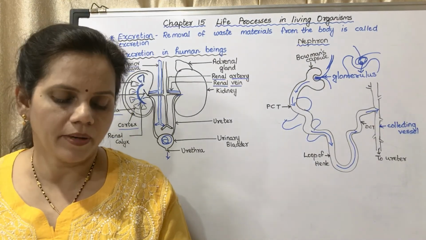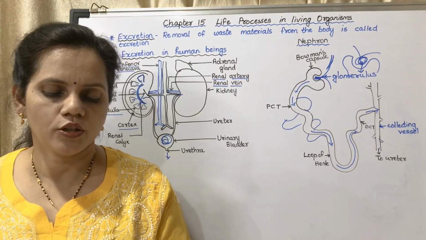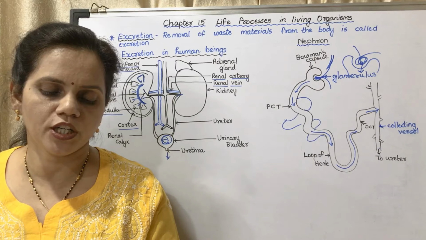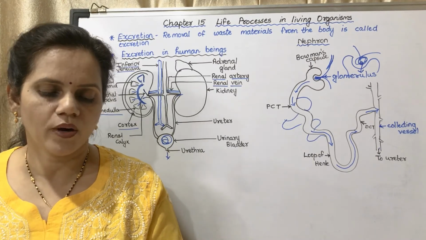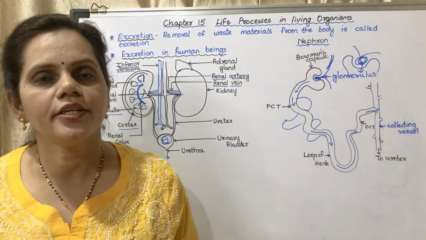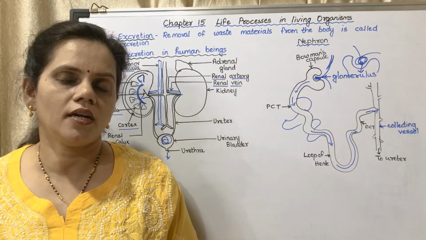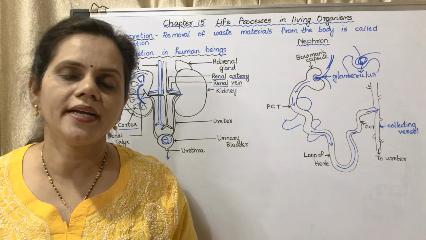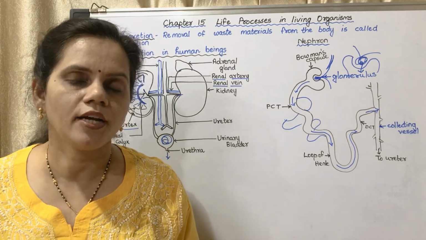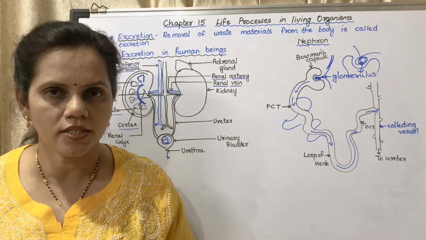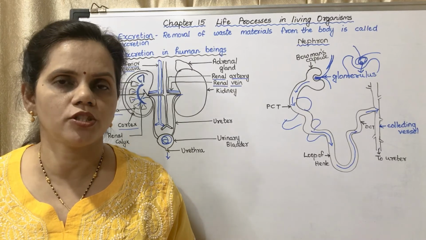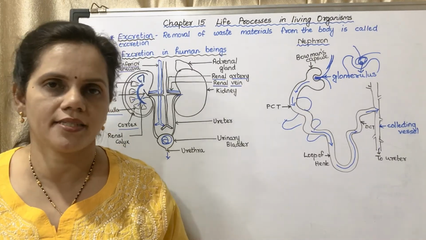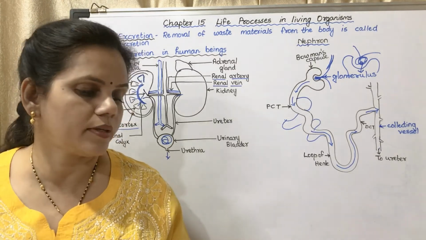Now, a use your brain power question. As compared to monsoon and winter, a very small quantity of urine is produced in the summer season. Why is it so? Actually, during summer, we lose a large amount of water in the form of sweat. So, to maintain the water concentration and the concentration of salts, there is less formation of urine. Less urine is formed during the summer season. This is a very important question.